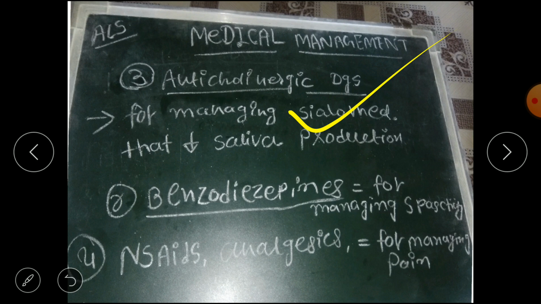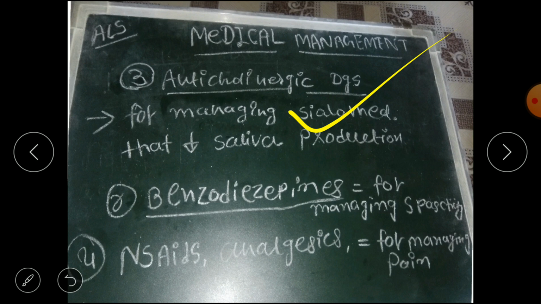The fourth is benzodiazepines. Benzodiazepines are used for managing spasticity. Now spasticity is present in ALS because ALS is a motor neuron disease which shows the symptoms of both UMN plus LMN. The UMN sign is spasticity. So for managing spasticity we can use benzodiazepines.